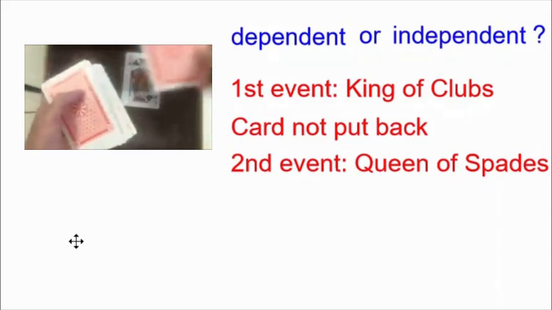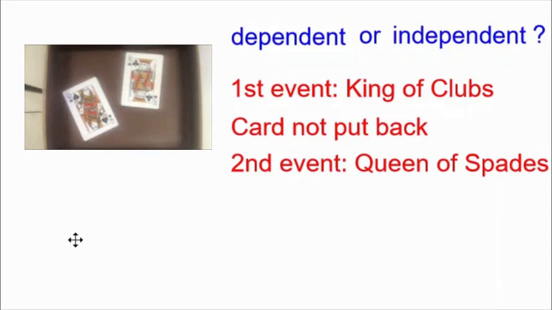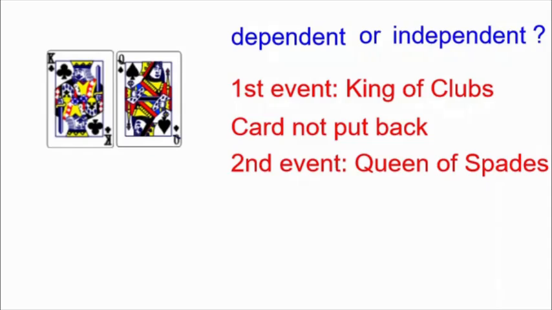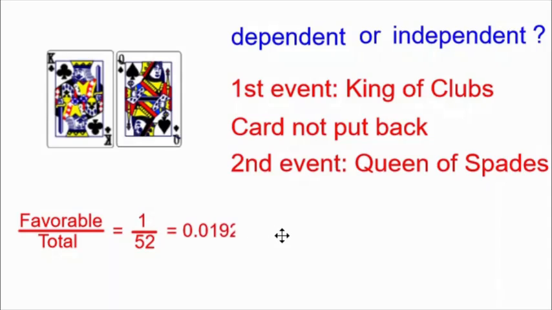Pull out a card, and it's the Queen of Spades. Are these two events dependent or independent? Let's think about the probabilities involved. Using favorable over total, let's figure out the probability of getting the King of Clubs. There's only one King of Clubs in the deck, but there are 52 cards, so the probability is 1 out of 52. We can convert this into a decimal and a percent.